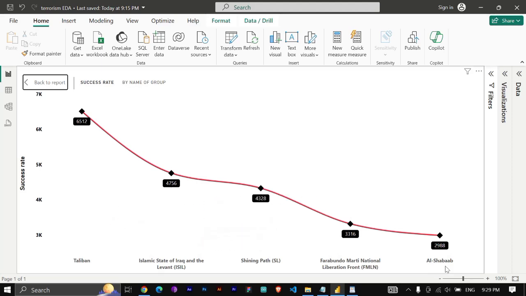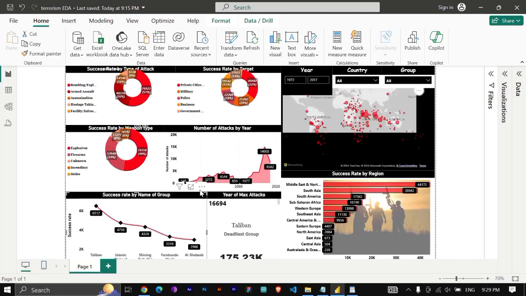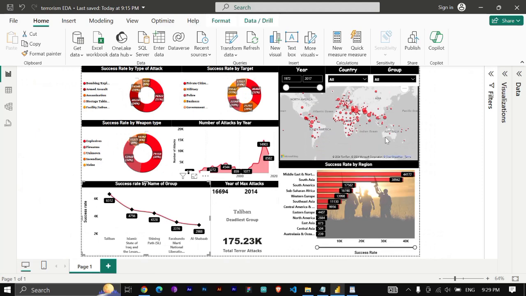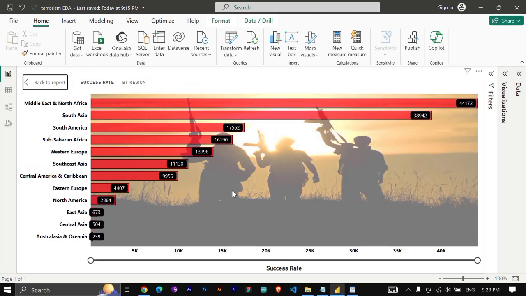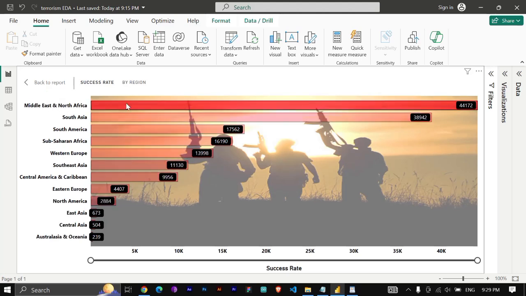Then the fifth one is Al Shabaab. So these are the top groups, and these are the region-wise successful attacks that I have plotted as a bar chart. You can see most of the attacks have been done in the Middle East and North Africa. So the hotspot is the Middle East, North Africa, as well as South Asia.